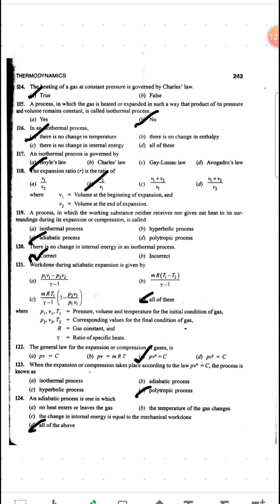The temperature of the gas changes, obviously it will increase, since there is no transfer of heat across the system, since it is adiabatic, right? So the answer will be D.